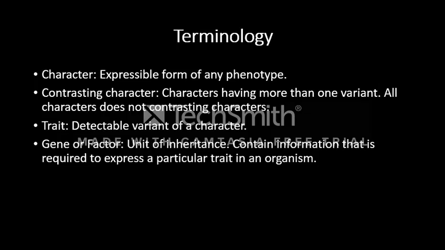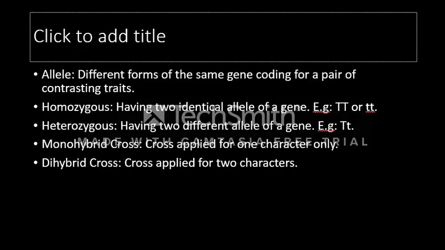Now terminology. Characters are the expressible forms of phenotypes. Contrasting characters are those having more than one variant. All characters are not contrasting. Traits are detectable variants. And gene is the unit of inheritance.